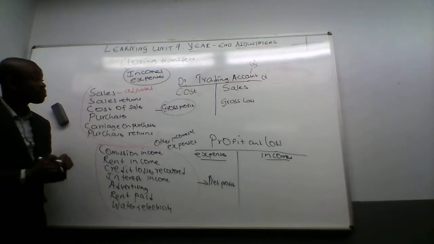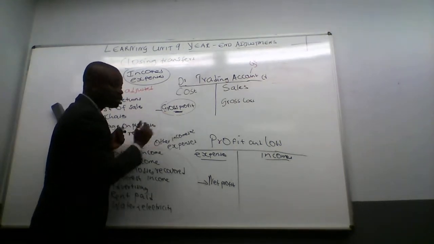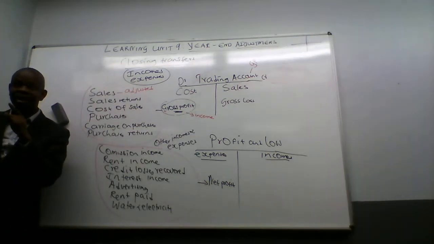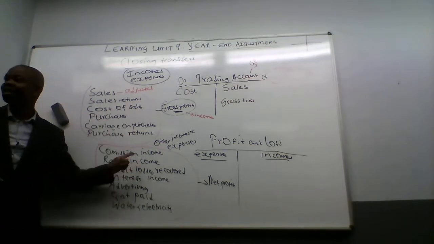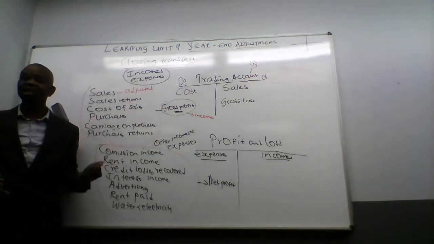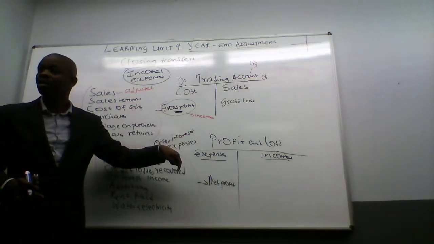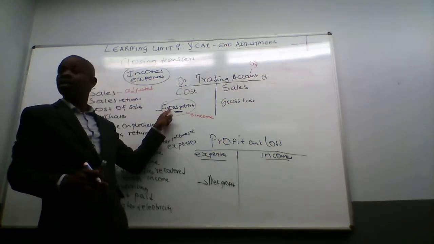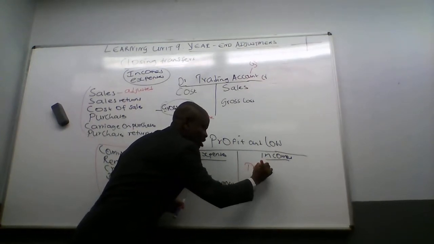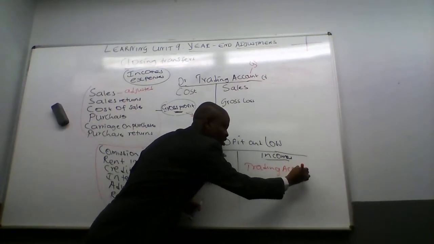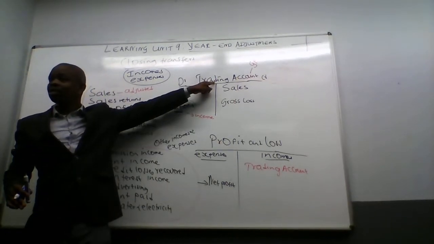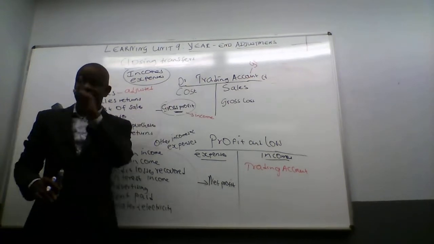But remember, do you know that this gross profit is also an income? So don't only transfer these expenses and income. You must first transfer what? Where will I transfer gross profit to show that it's an income here? Yes. But I can't write what it comes from? I'm going to write trading account. You will see. Let's give you an example. So that's why you cannot have profit and loss before what? Trading account.